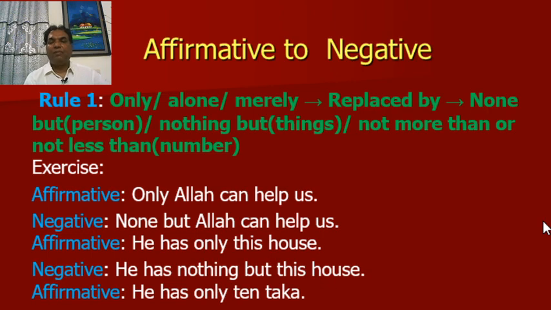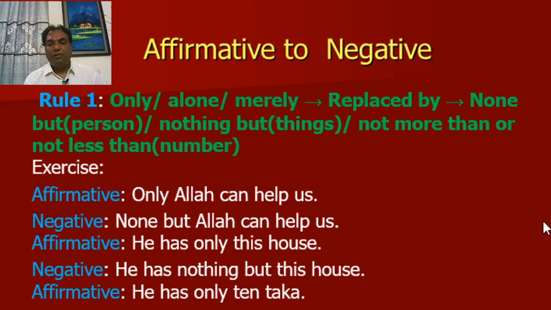Now, affirmative to negative. Rule number 1. Only, alone, merely. These are replaced by none but, if these indicate person, or nothing but, if these indicate things, or not more than, or not less than, if these indicate number. For example,